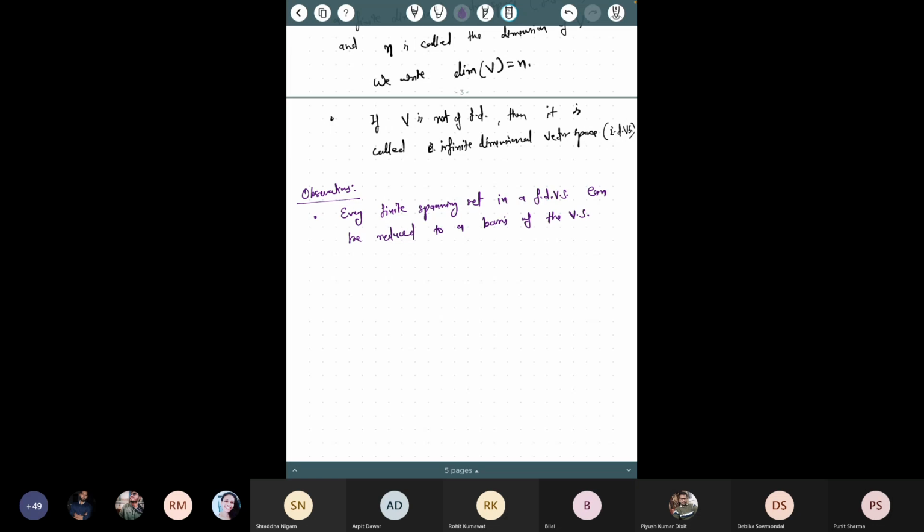Sir, every spanning set can be reduced to a basis of the vector space. But how would you reduce that? You are saying that every spanning set can be reduced to a basis, but you have to give me some logic. Here I know because there are finitely many. We have an algorithm kind of thing we just saw. We can use that and.